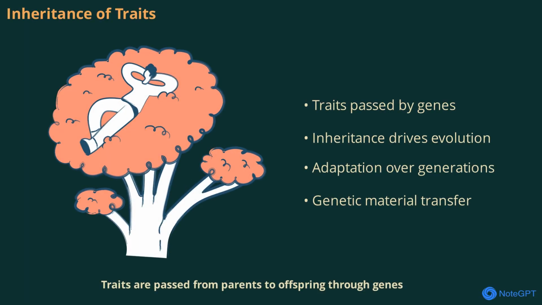Traits are passed from parents to offspring through genes. When organisms reproduce, they transfer their genetic material to their young. This inheritance ensures that helpful traits can spread through the population. Over generations, the accumulation of inherited traits leads to adaptation and evolution. The process of inheritance is fundamental to natural selection.